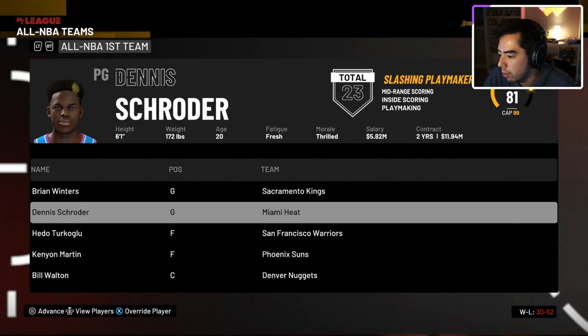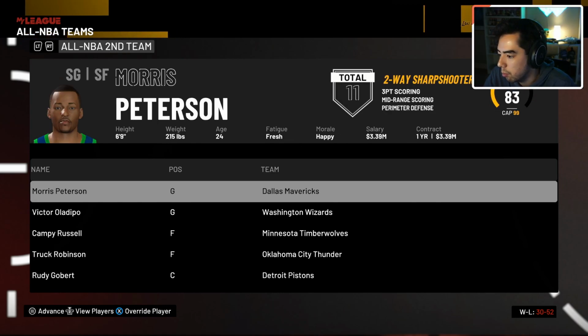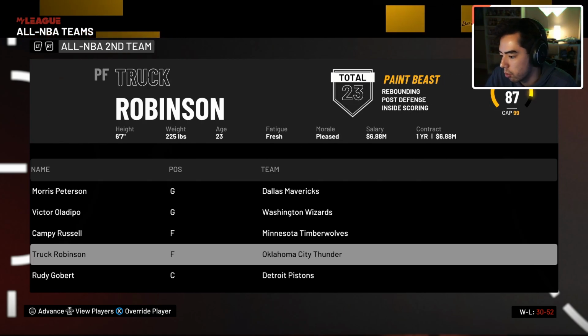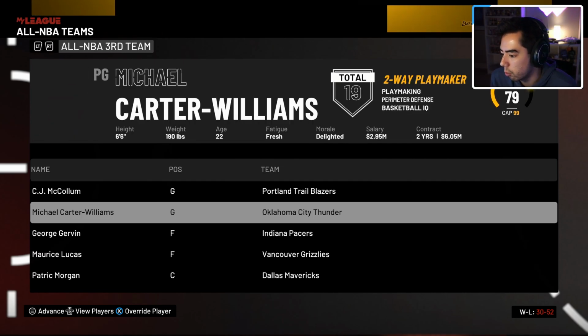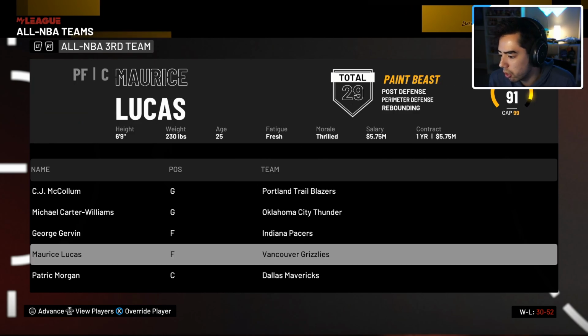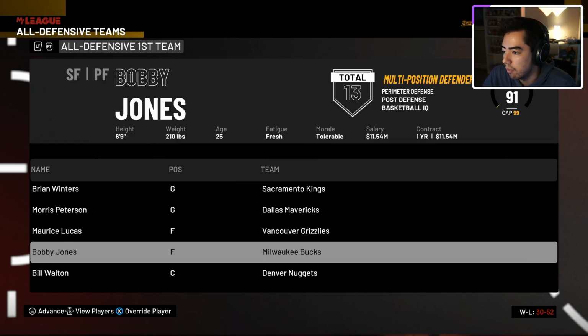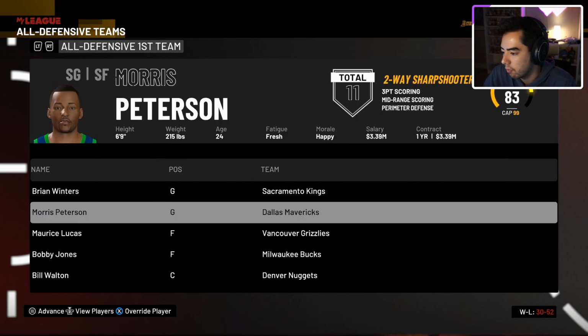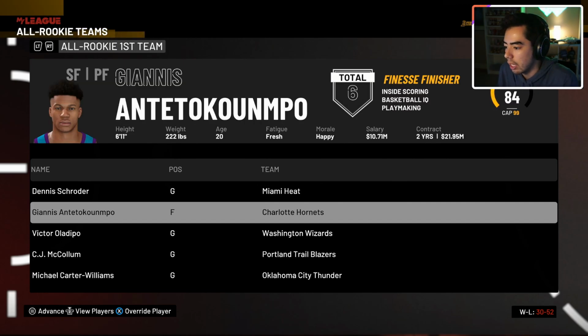All-NBA first team is Brian Winters, Schroeder, Turkoglu, Kenyon Martin, and Bill Walton. On the All-NBA second team, we got Morris Peterson, Oladipo, Campy Russell, Chuck Robinson, and Rudy Gobert. And the 3rd team, we got CJ McCollum, Michael Carter Williams, George Irvin, Maurice Lucas, and an auto-generated player. So no Giannis on any of the All-NBA teams. Here's your All-Defensive first team and your All-Defensive second team. So no Giannis in either of those.